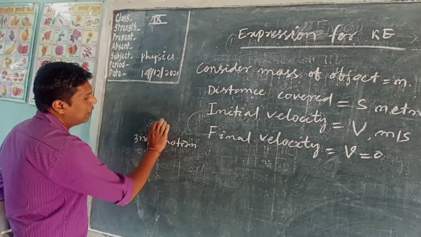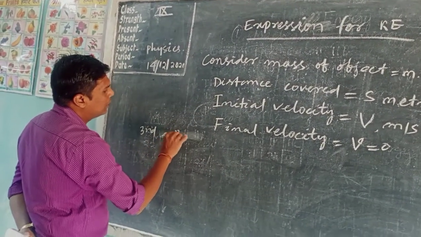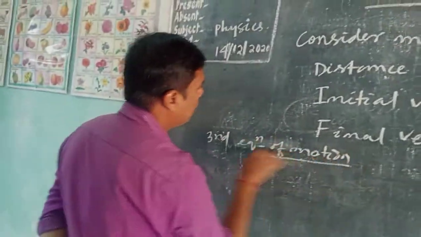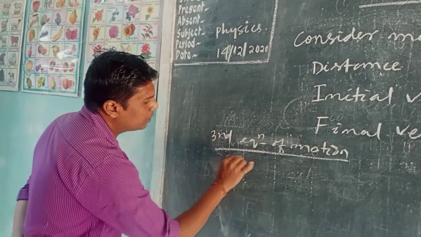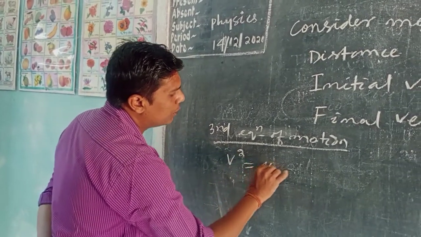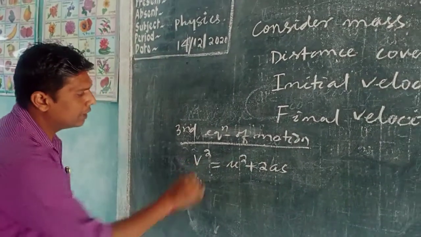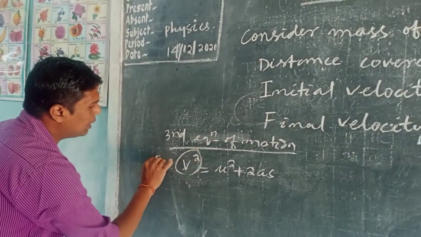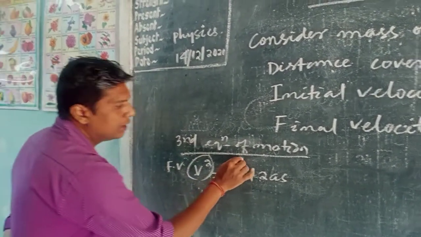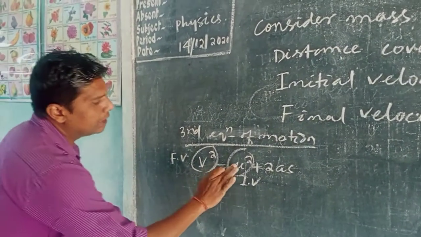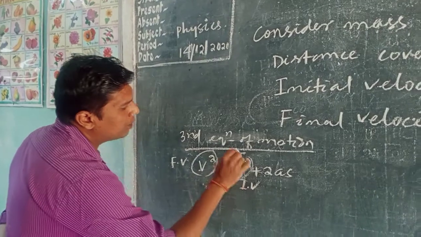So we know from the equations of motion, what is the third equation? We know that v square is equal to u square plus 2as. This is the final velocity, and this is the initial velocity. Here, the initial velocity we are taking as small v.